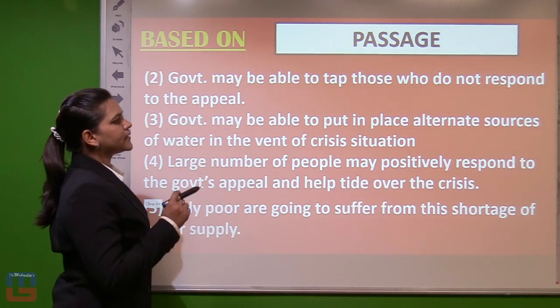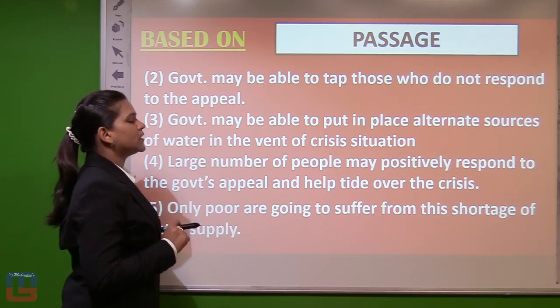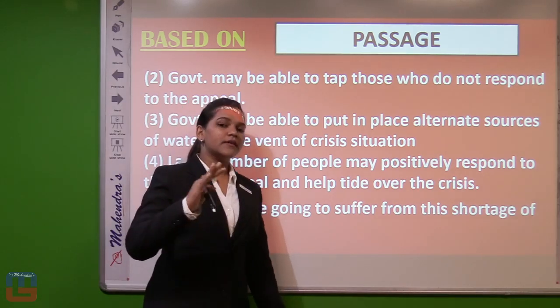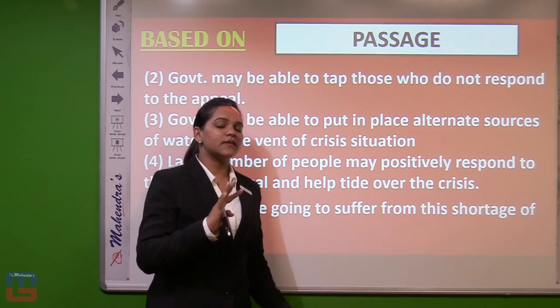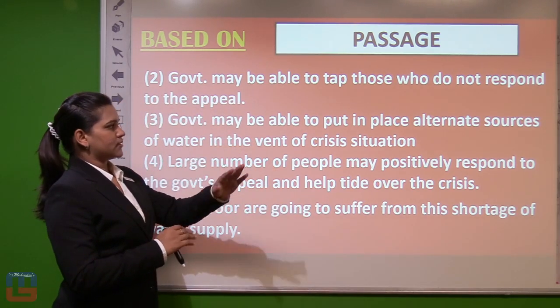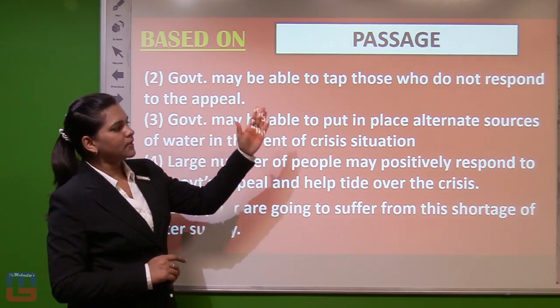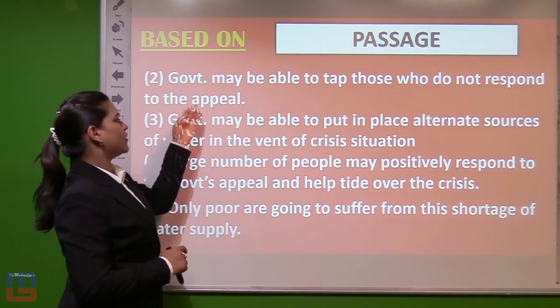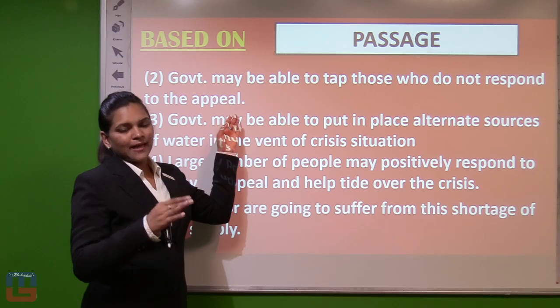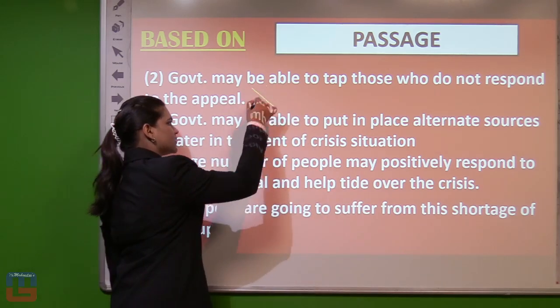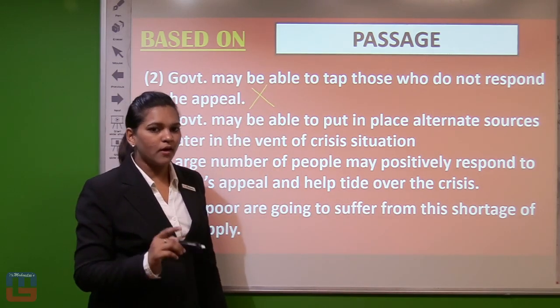Government may be able to tap those who do not respond to the appeal. Now again there is an assumption which is giving the future word. That is, after the statement has been said, government may be able to tap those who do not respond to the appeal. Maybe they are tapping or not, but we are not concerned about it as we are working on assumption.